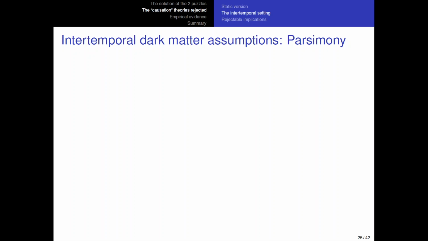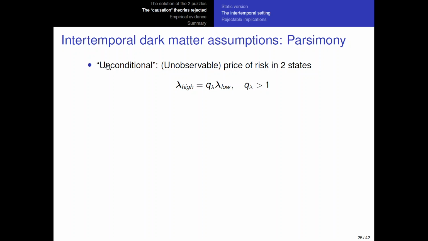And here is where I need to make an assumption about the dark matter assumptions that these eventual intertemporal theories are going to have. And the assumption that I make is an assumption of parsimony. So I want a parsimonious model that doesn't claim that there are more than the very minimum changes according to the price of risk. These are important to get the implications that I use. I'm going to assume something like the theory is unconditional.